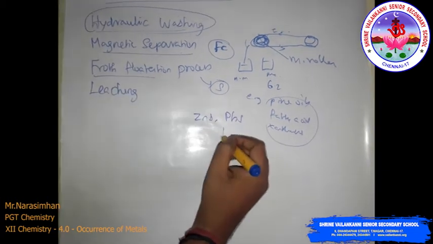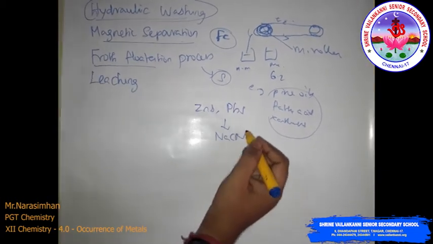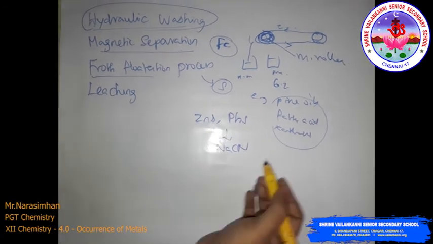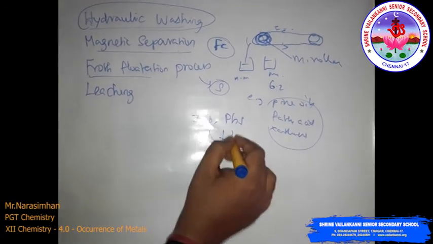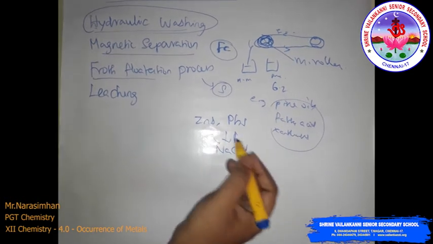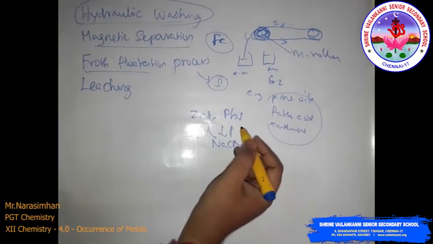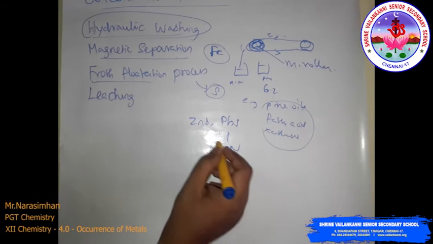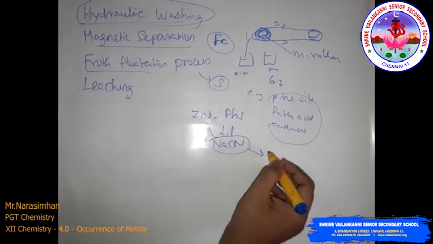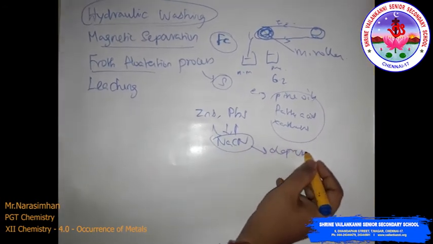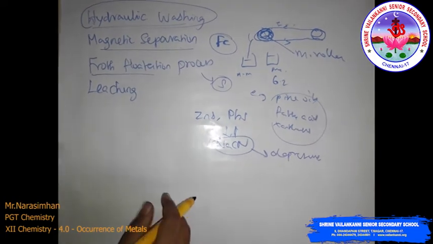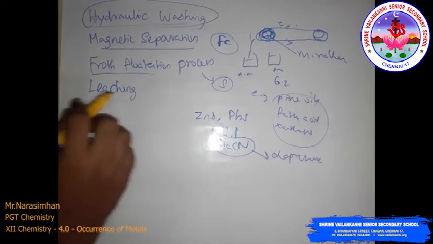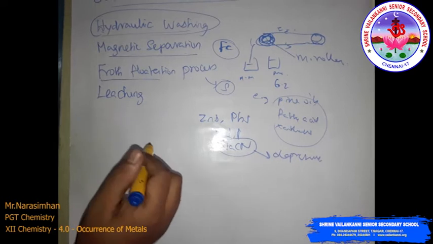Depressants are used, like NaCN. It selectively prevents the zinc sulfide from coming with the froth, but allows lead sulfide to come with the froth. So here NaCN acts as a depressant. Okay, this process is called the froth flotation process.